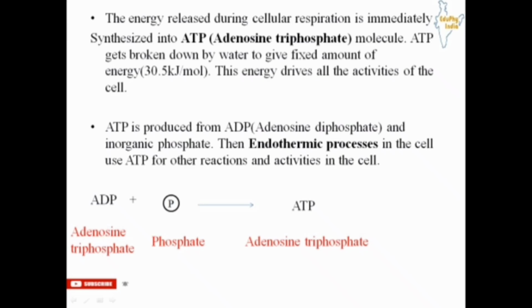So we have seen that whatever energy is released during cellular respiration is converted into ATP. This ATP again breaks down by water, which releases a fixed amount of energy. Now this energy is used by the endothermic processes in the cell for other reactions and activities in the cell.